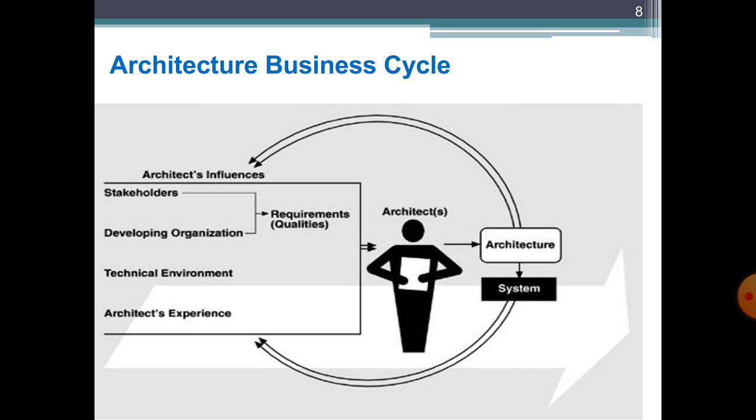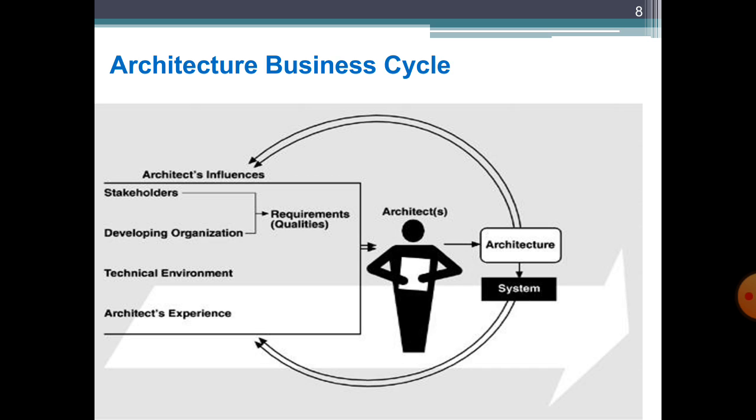So what kind of relationship? The relationship among different business goals, product requirements, and architecture forms a cycle with feedback loops, used to handle system growth. All of these are the architecture business cycle.